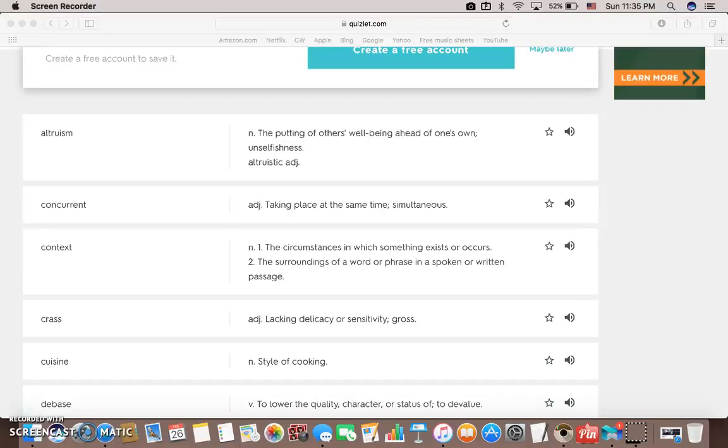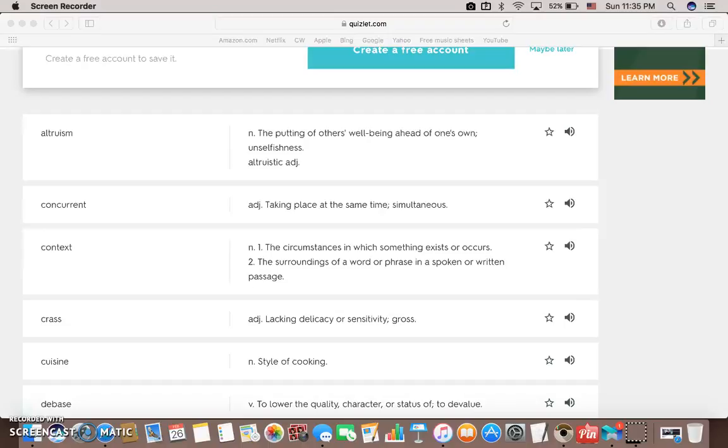Okay, so lesson 13. The first word is altruism. Altruism is the putting of others' well-being ahead of one's own. So this would be the opposite of selfishness. So if a person cares about others more than they care about themselves, they would be considered altruistic.